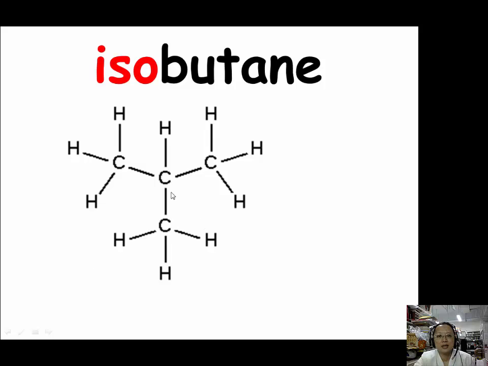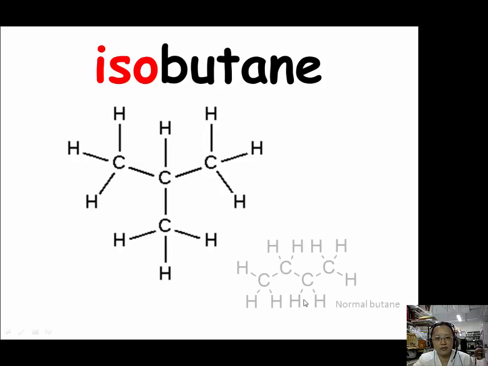If we just write down the molecule without expressing the configuration, it looks the same as normal butane. But when we look at the structure of normal butane, you can see what I was trying to explain. Normal butane is an aliphatic hydrocarbon of the methane series, C4H10. It's all straight, okay?